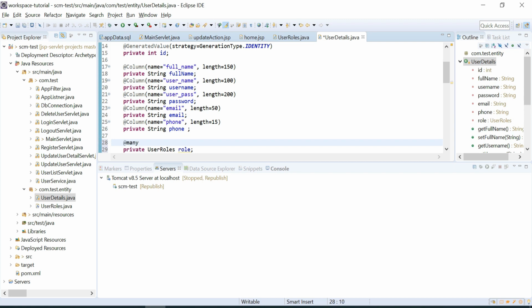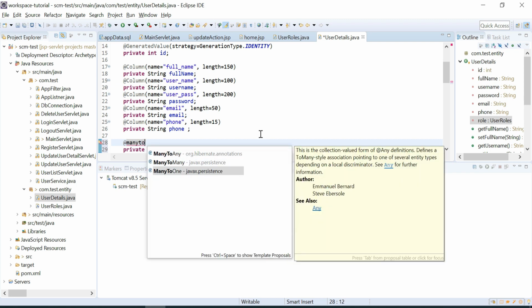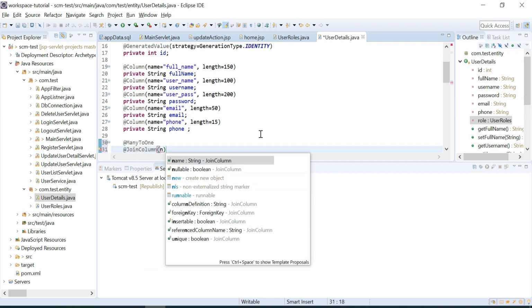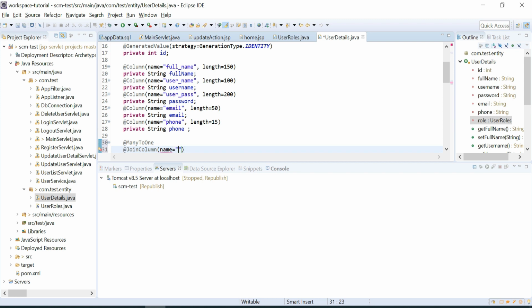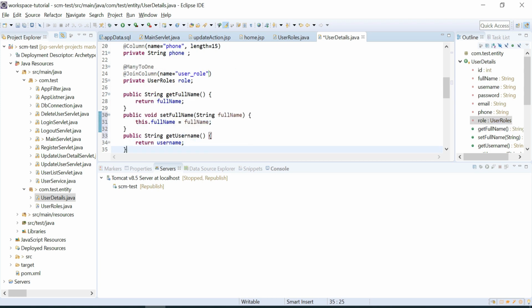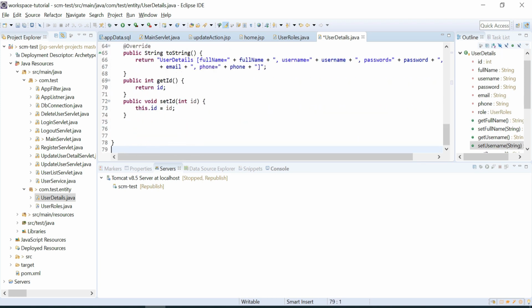Many users can have one role, so I can use many-to-one, and I can specify the column name. Basically it refers to the primary key of the role table.